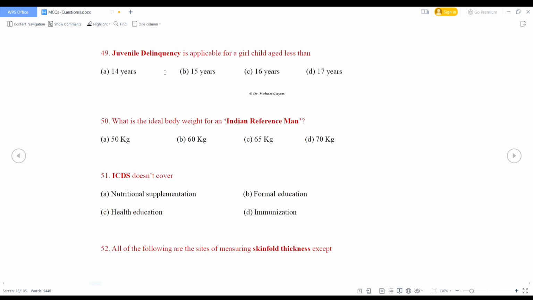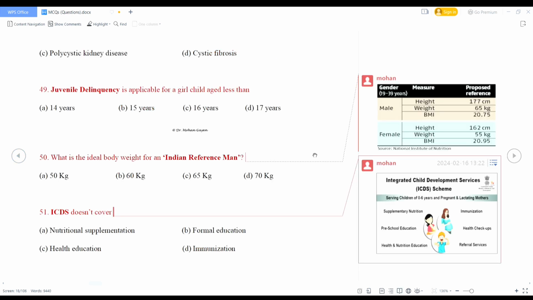ICDS does not cover nutritional supplementation, formal education, health education, immunization. See the picture again. So ICDS includes supplementary nutrition, immunization, preschool education or non-formal education, health checkup, health and nutritional education, referral services.